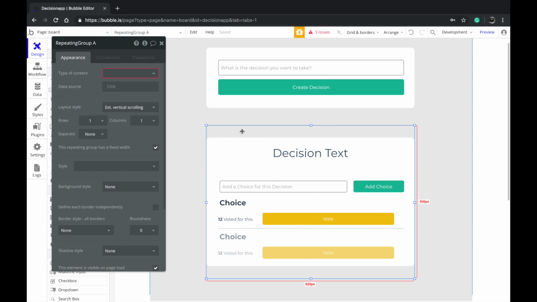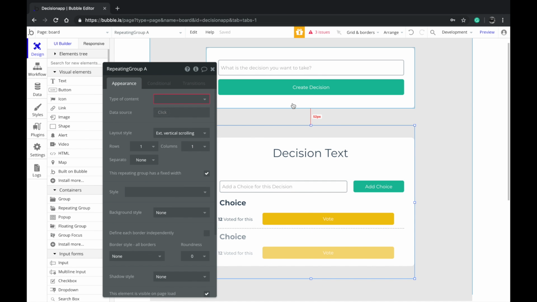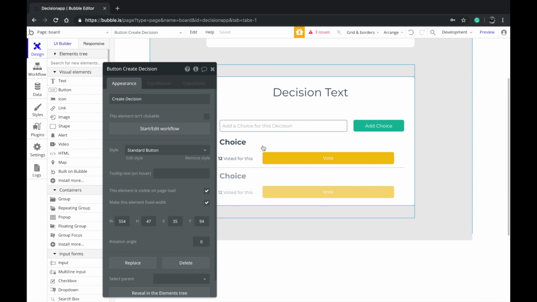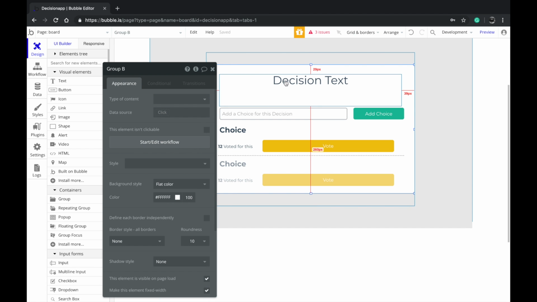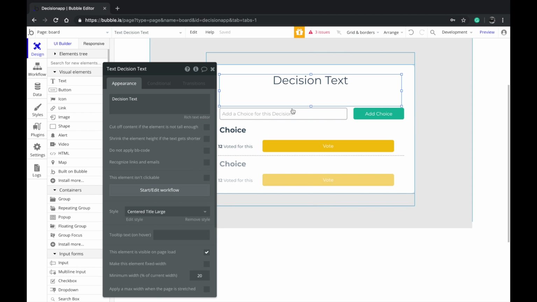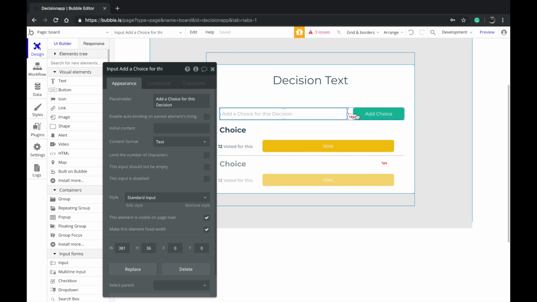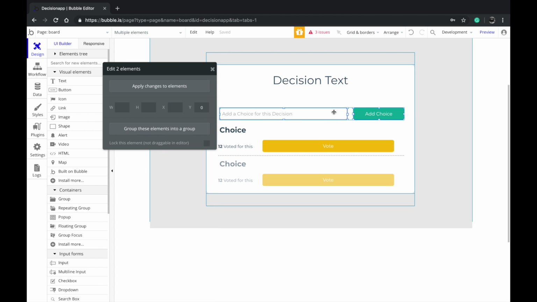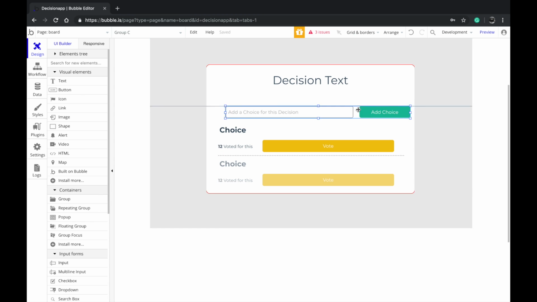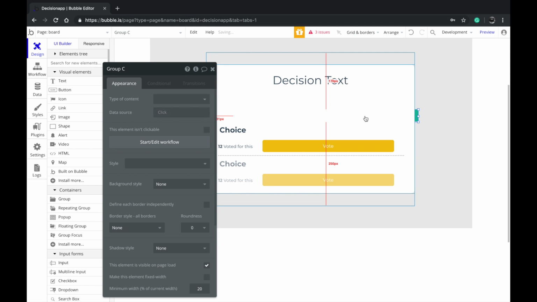So what I did first is I added a repeating group here. This is a group with a simple input and button. So this is a repeating group, and I added a group inside it. I added a basic text heading here, and then this is an input box, and then this will be a button. I selected both these objects, and I clicked on group these elements into a group, so this becomes a group. Whenever I move this, both these elements move together.